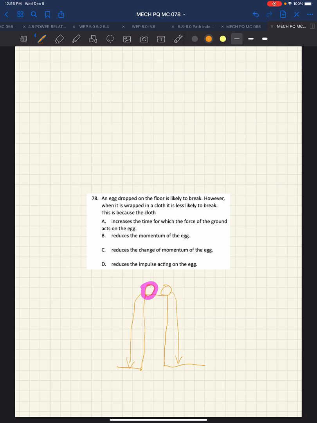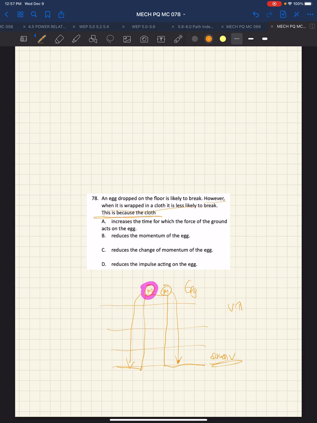What we know about their behavior is we have potential energy. Gravitational potential energy is going to be converted to kinetic energy. The velocity is going to increase, and they should then have the same V at the bottom, at impact. They should have the same V, and it's the same egg, so the mass is the same. However, that's wrapped in a cloth, it's less likely to break.